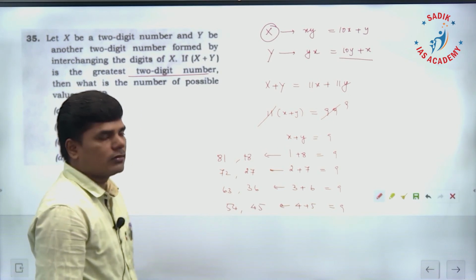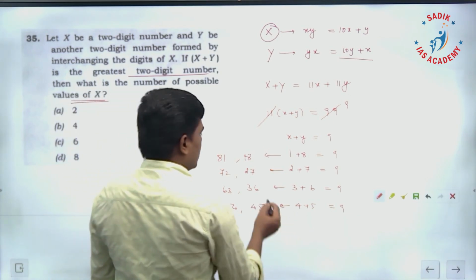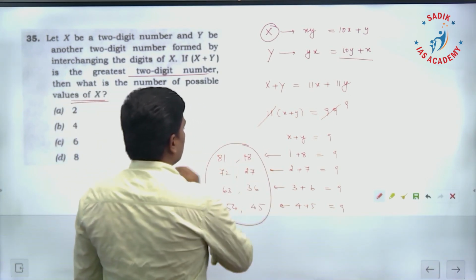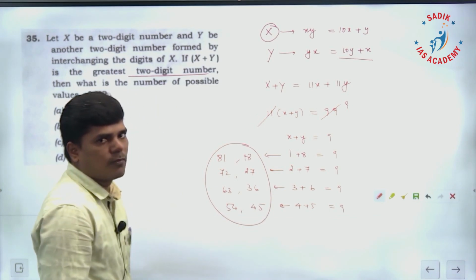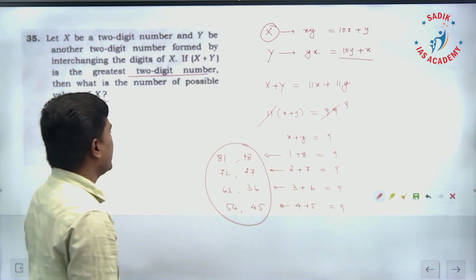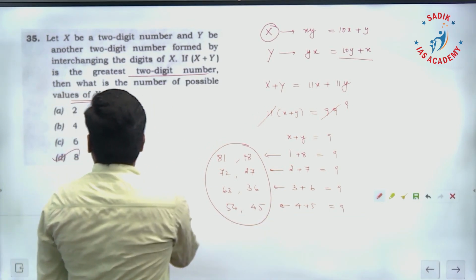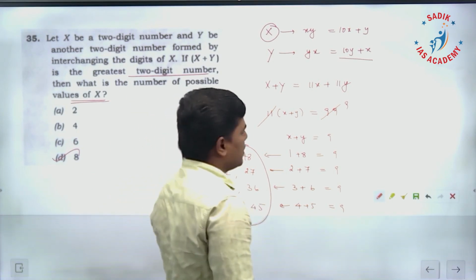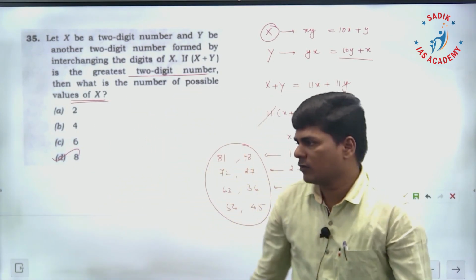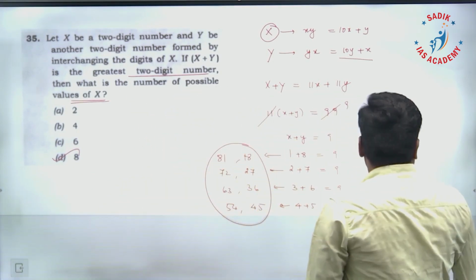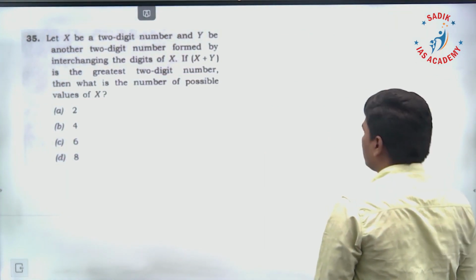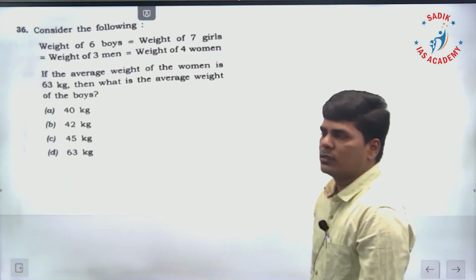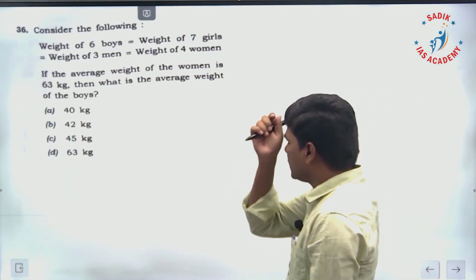Okay. So how many possibilities do we have? In the place of x, we can have 8 numbers. So 8 possibilities. So in the given options, the maximum number is 8. That's your answer. Okay. Question 36. This is one of the easiest questions.